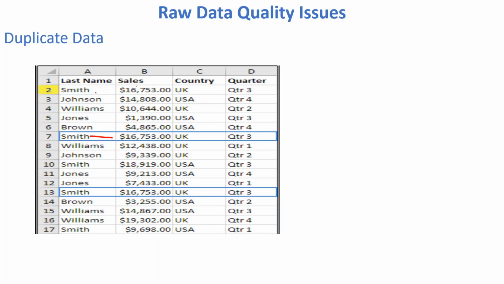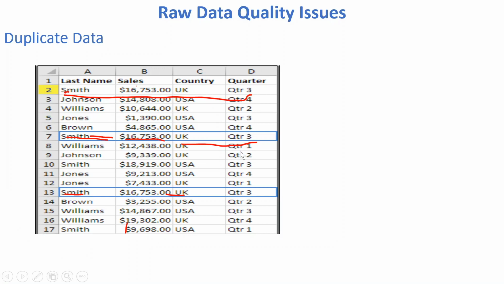Smith is a customer who generated around $16,000 in sales in quarter 3 for the UK region. You can see the same value here, and also here, so for the same record we have three values.